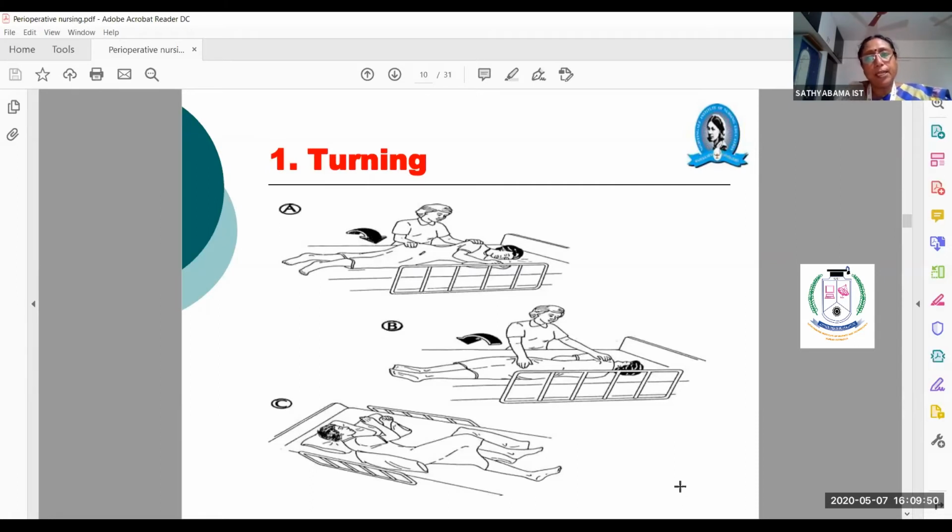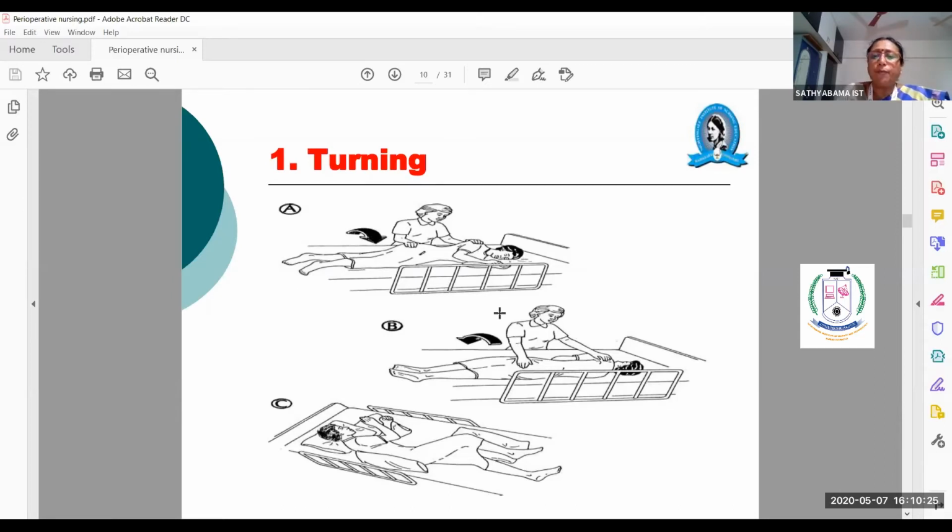See in which side of the patient the surgery has been performed. The opposite side, you should make the patient turn, and you have to provide side rails. If the patient may still be in the anesthetic stage, please keep his hands on the side rails so that he could hold the side rails. Then he can have a support and turn.